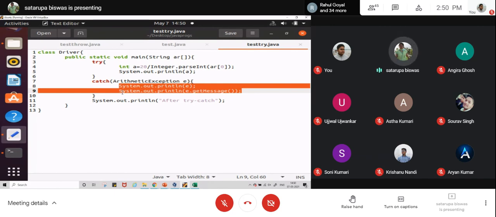But if it is a caught exception, so that is the difference between caught and uncaught exceptions. The exception is thrown. If a matching catch is present, it will be caught. If it is caught, then the rest of the code will be executed. If it does not match the catch block, that means it is an uncaught exception. So in that case, the program will be terminated, as happened for the program that does not have any exception handler.